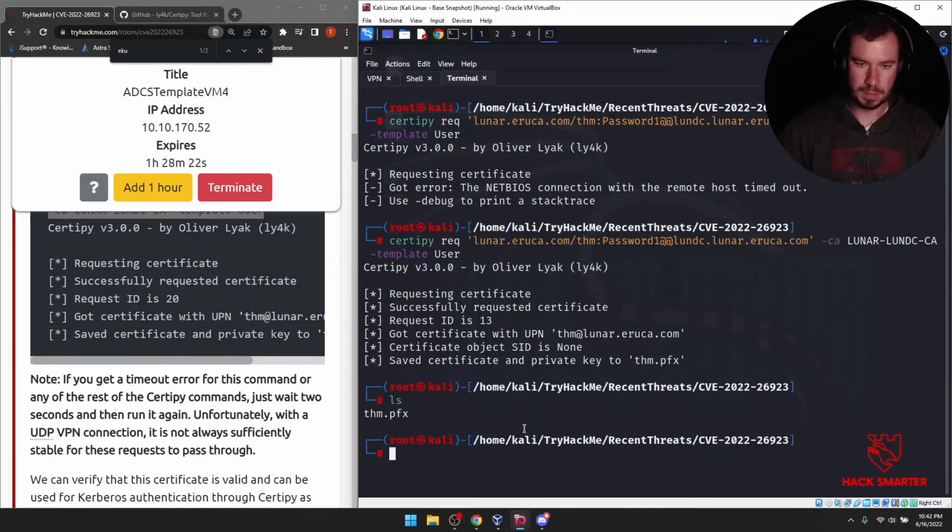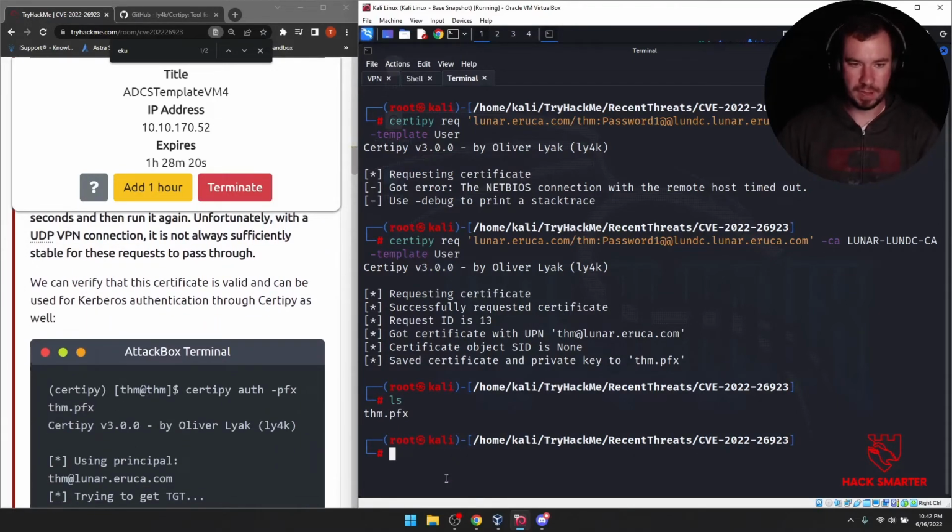We did it though. So there it is, and we can verify as well. certipy auth -pfx thm.pfx.